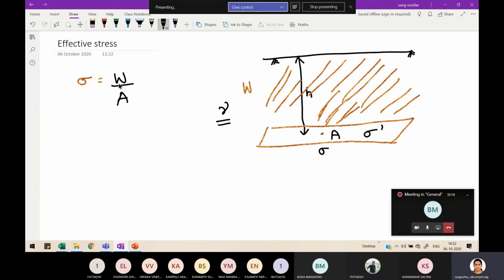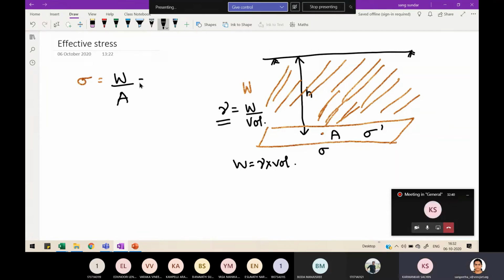Here weight is there. What is gamma equal to? W by volume, right? So W is equal to gamma into volume.